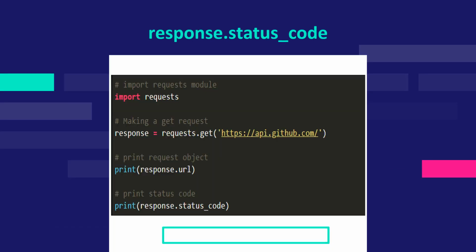Response.status_code. First we import request library. Then we will make a response object. Here we call it response. We use the get request and give the specified URL inside the get function. Now all we have to do is to print response.status_code. This will return a number that indicates the status.